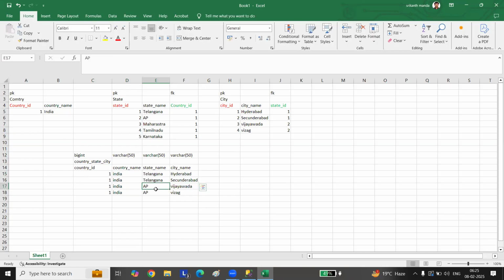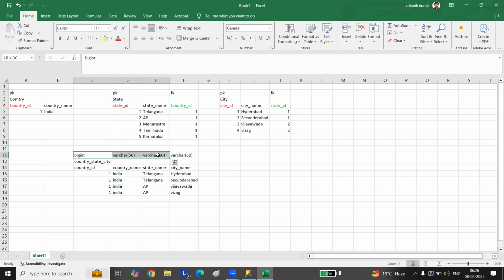And you are going to have duplicate data of cities and country and ID also, right? Unnecessarily this much amount of data. So this country ID, country name, state ID is unnecessarily getting copied or inserted for every row, right?